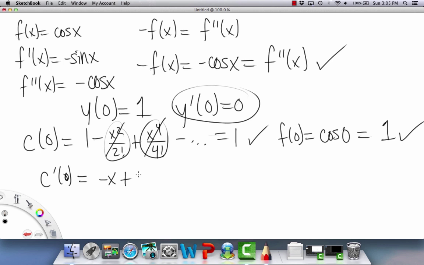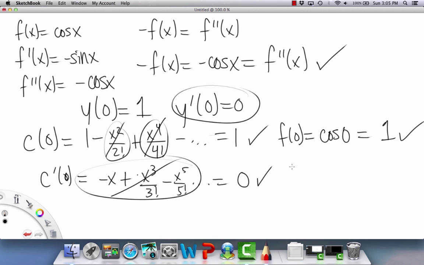Negative x plus x to the third over 3 factorial minus x to the fifth over 5 factorial, etc. So when you plug in a 0 for the x's, all the terms just become 0. So it's 0, which is good. That matches. And the final one is checking f prime of 0, which equals negative sine 0, which is also 0. And that's it.